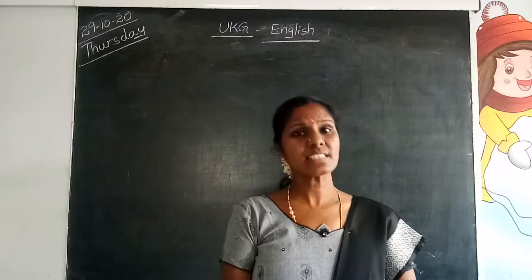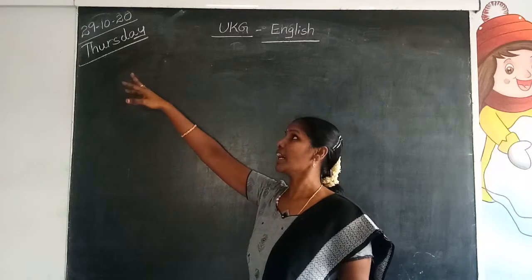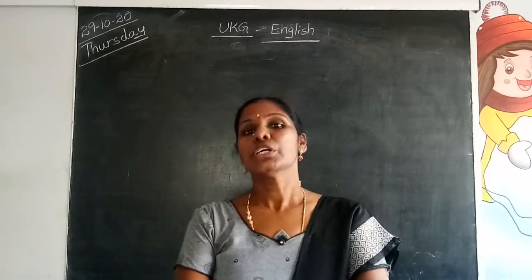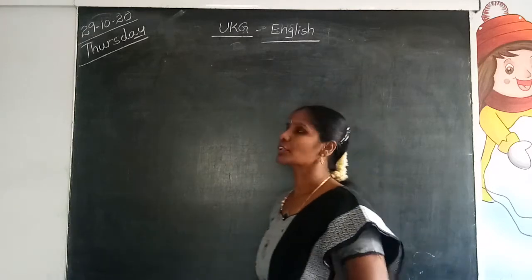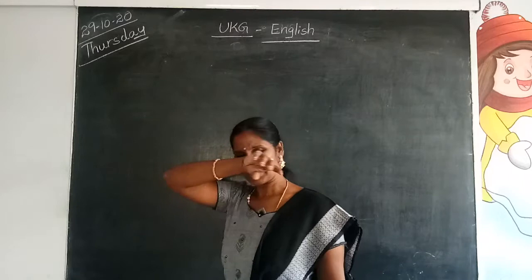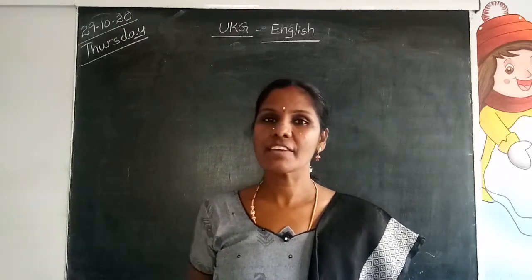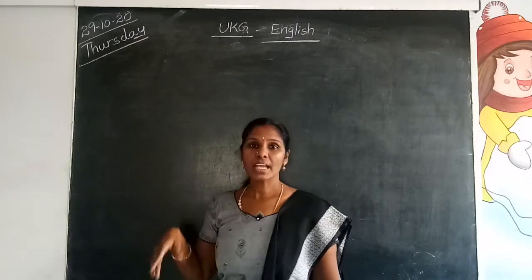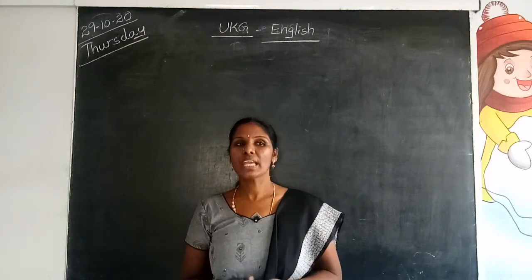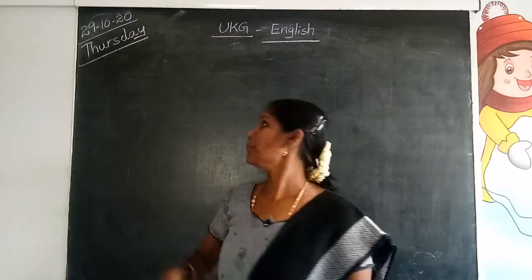Before starting the class, as usual, we'll update the calendar. Today's date is 29/10/20. What is the 10th month? October. So today's date is 29th October. If today is 29, what will be tomorrow? 30. After 29 comes 30, and before 29 is 28. Yesterday was 28th October. Today is 29th October. And tomorrow will be 30th October.